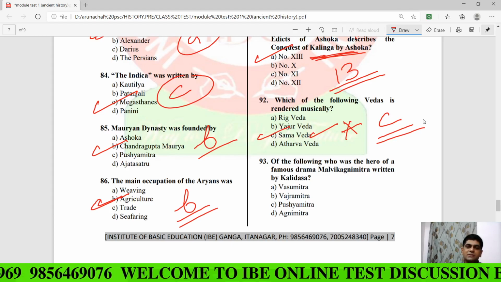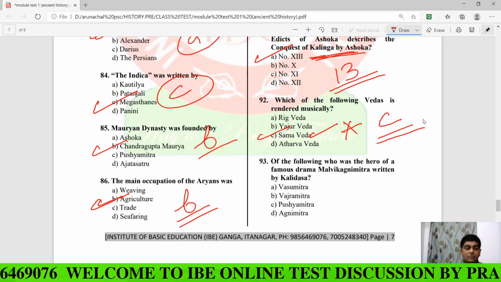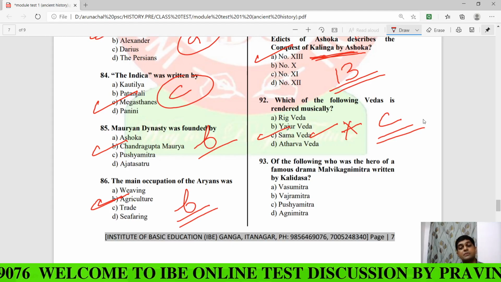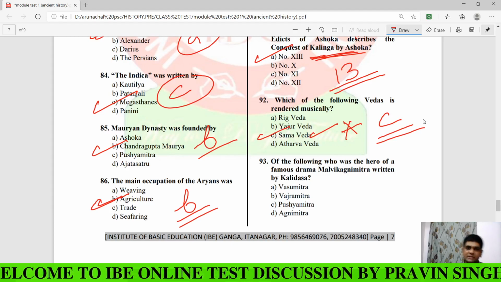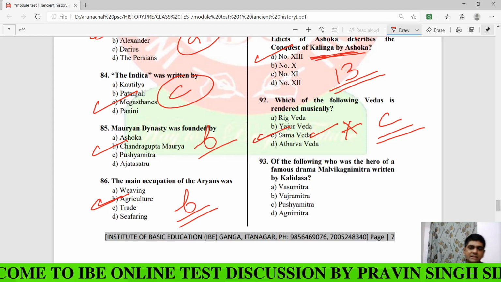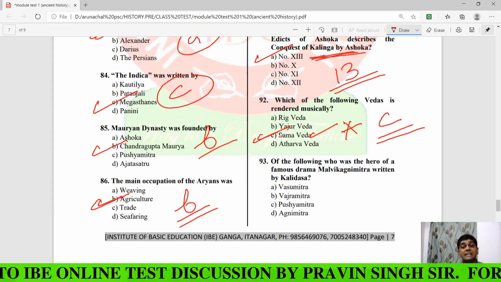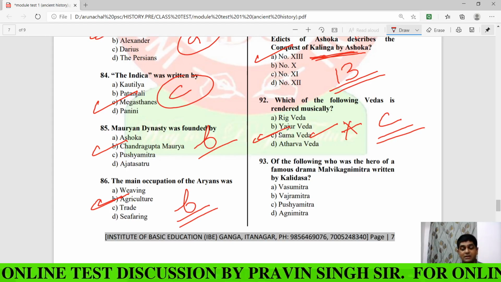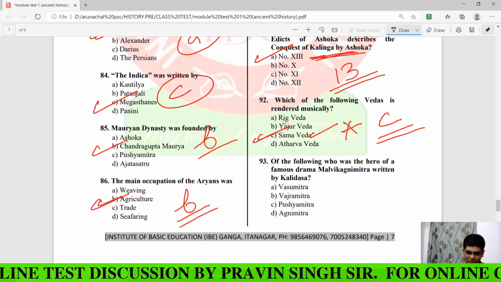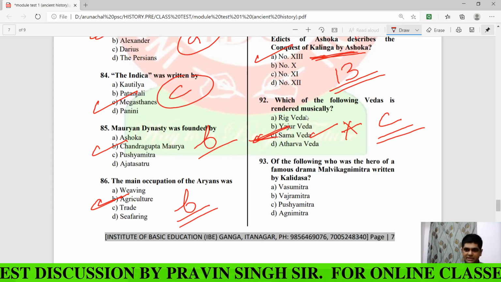So this Sam Veda is considered as the earliest book on Indian music. Must remember this fact. Earliest book on Indian music is this Sam Veda, my dear.